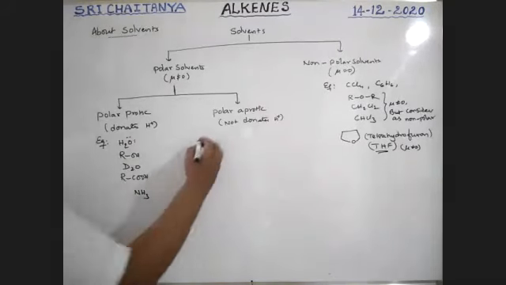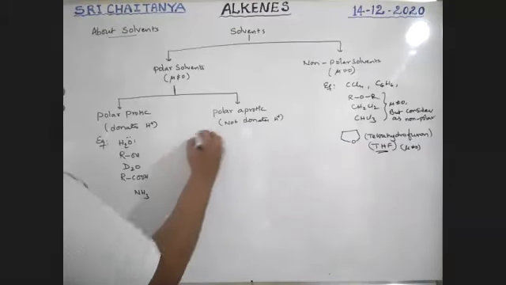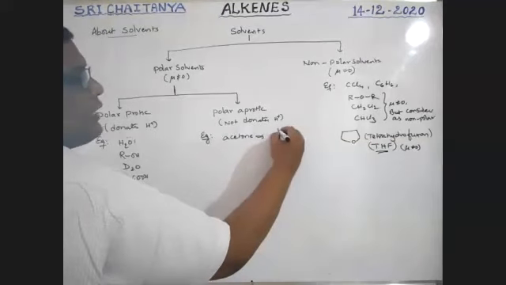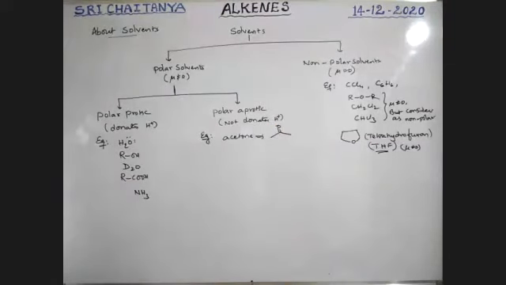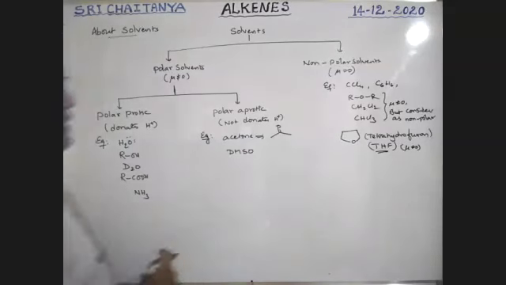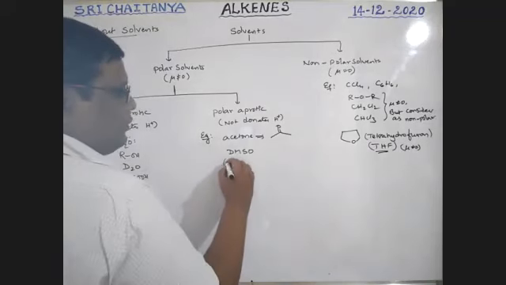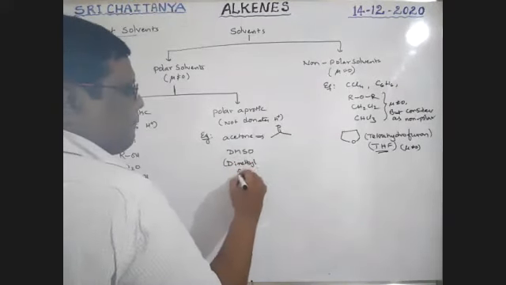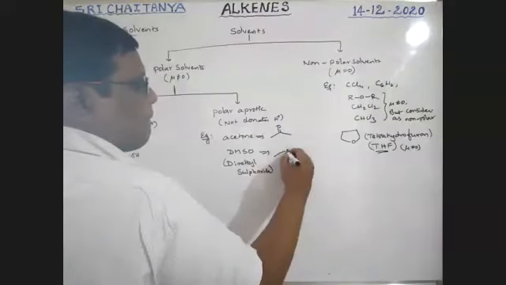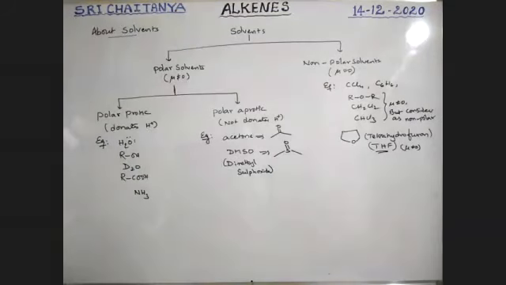Next, polar aprotic. Examples for polar aprotic are acetone, CH3COCH3. Next, DMSO, dimethyl sulfoxide. The formula is this one. Dimethyl sulfoxide is also polar aprotic. No proton is donated by that one.